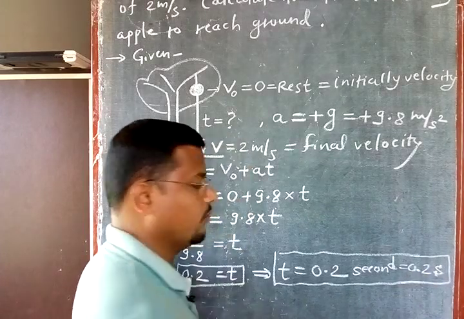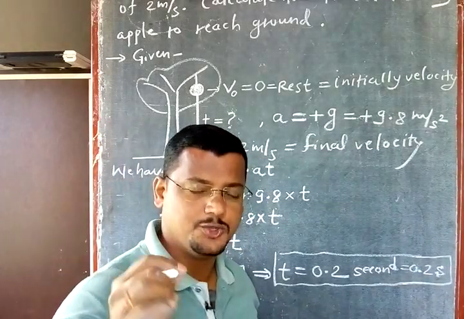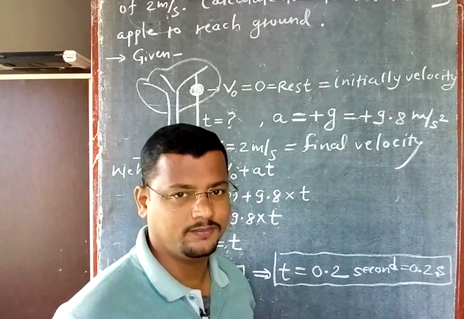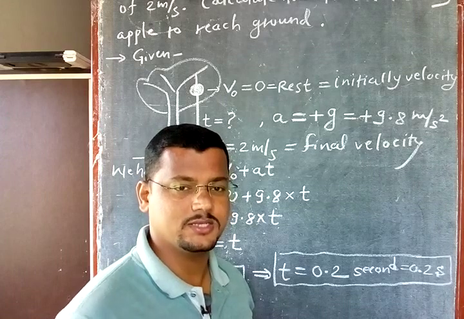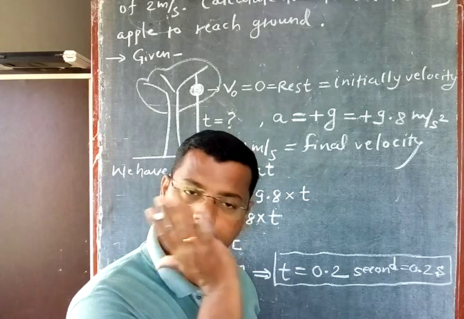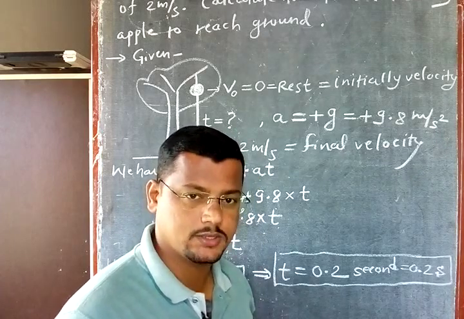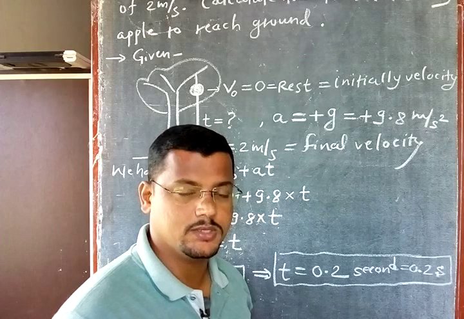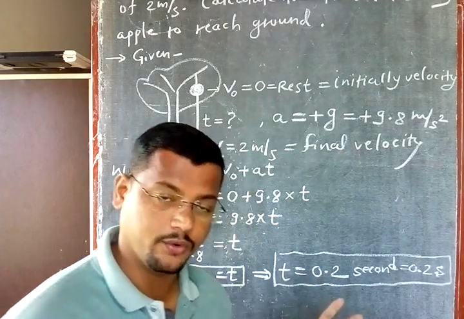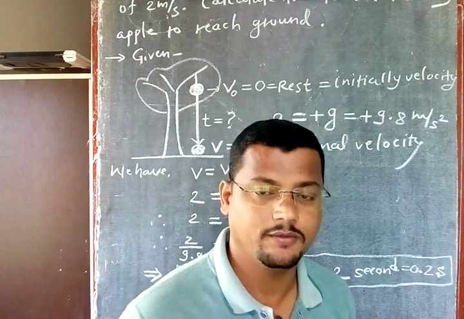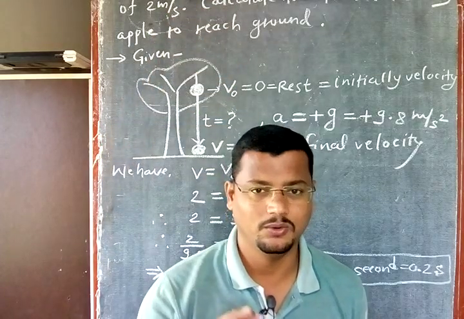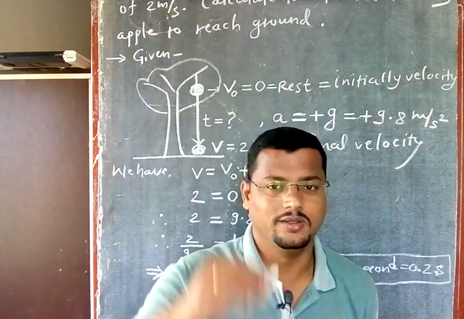It means the apple is falling from a tree, and in exactly 0.2 second your apple will reach the ground. 0.2 second means in a very short interval of time your apple is going to fall. 0.2 seconds means it is less than 1. Within less than 1 second your apple is going to fall, and this is quite correct also. Take an example: is the object falling down taking a time of 1 day? No. 1 hour? No. It is a quick process.